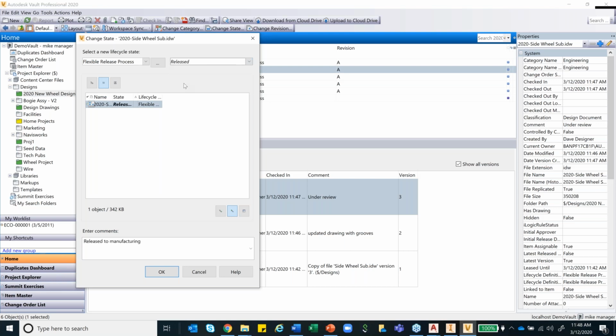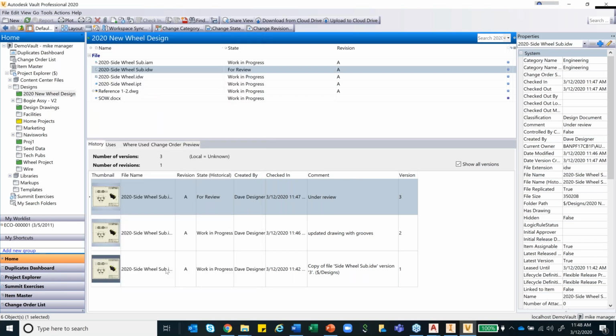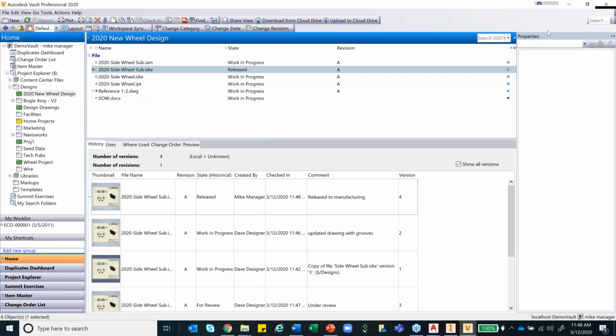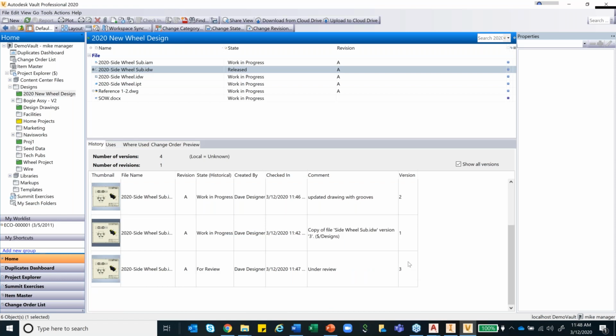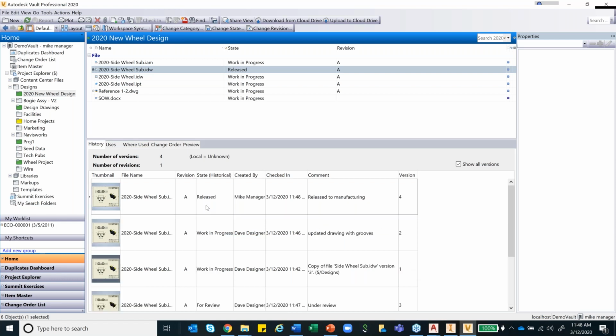So in this case, I'll say release. It directly goes into manufacturing, and now the manufacturing team, through their thin client, can go ahead and access this data. All at the same time, it is maintaining the different versions of data that are being created.